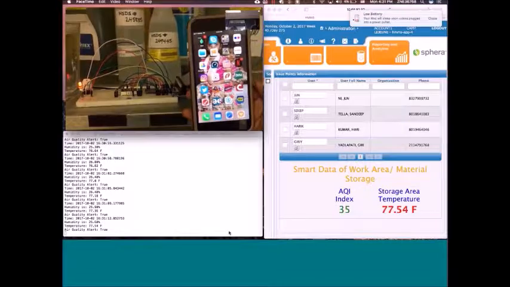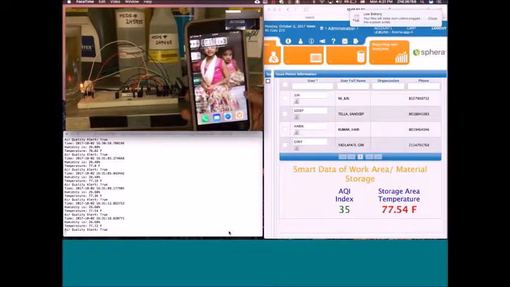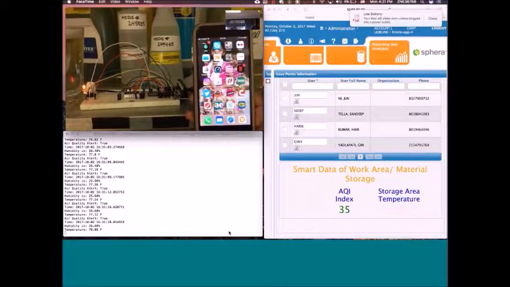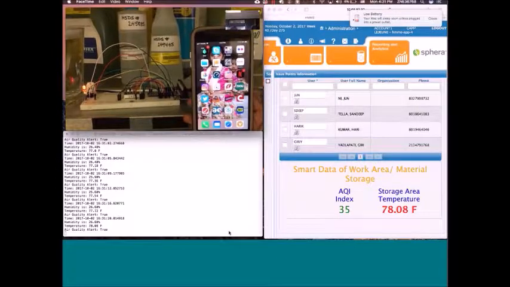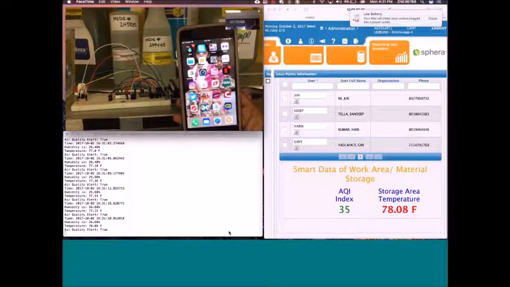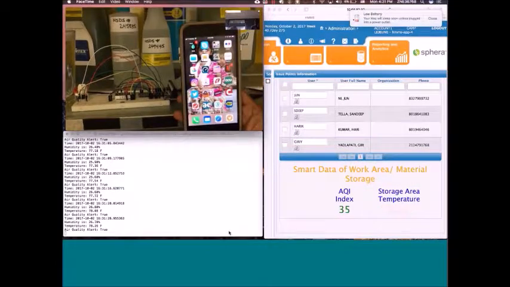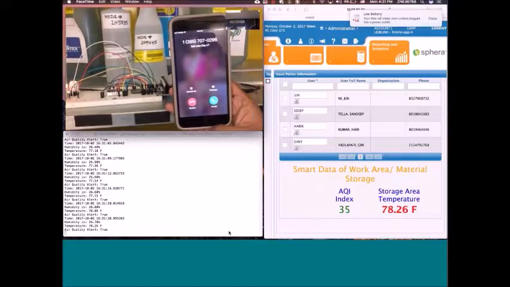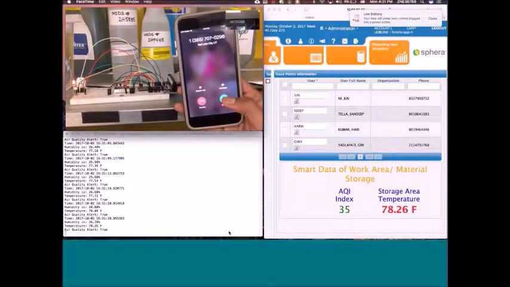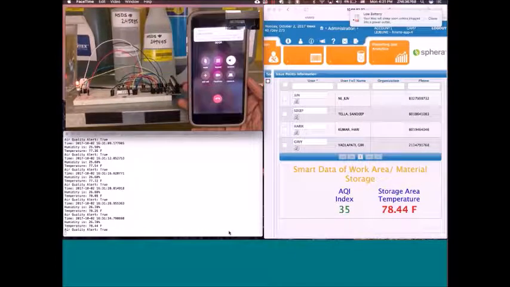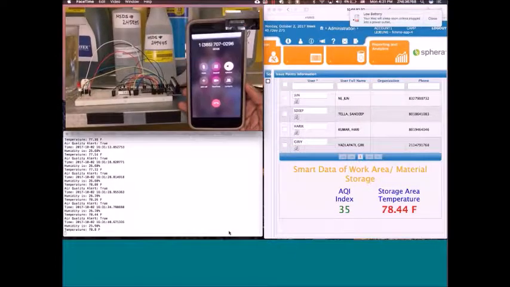We are almost close to the second threshold, 78. 77.54. We just hit the second threshold, and you see that light is flashing on the IoT and also on the screen. And we are waiting for the phone call to come, and there it is. The phone call just comes up automatically, and when the user attends, he will get the automatic message. That concludes our demo here.